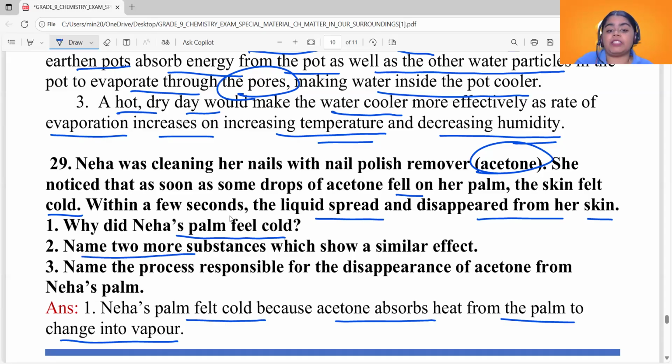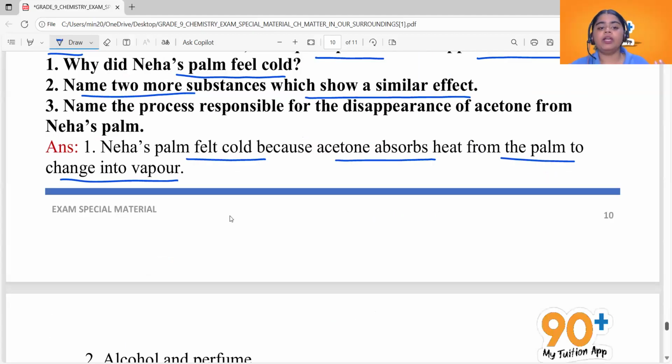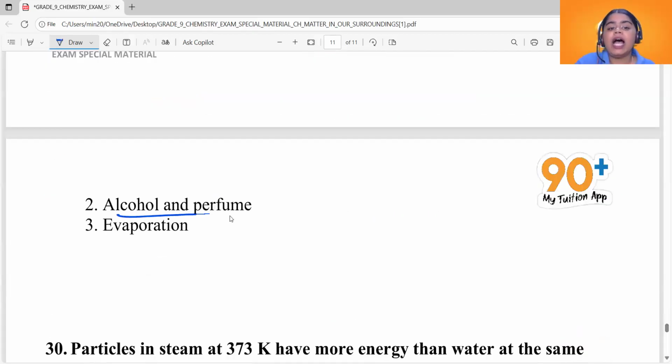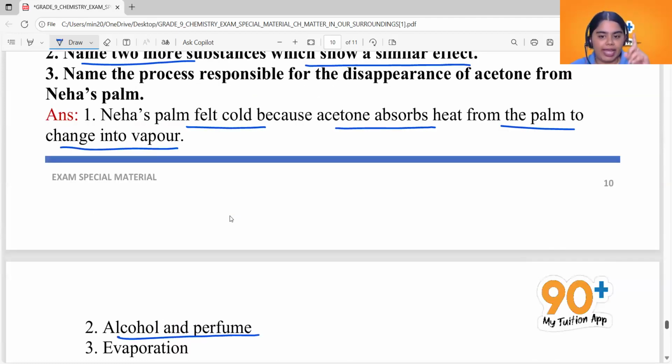Name two more substances which show a similar effect. Like when you pour it into a palm, it will also evaporate easily, giving you a cooling effect. See, the examples are alcohol and perfume. If you drop them in your hand, what happens in your palm? It will evaporate, absorbing energy from the palm. All right, now see the third question.